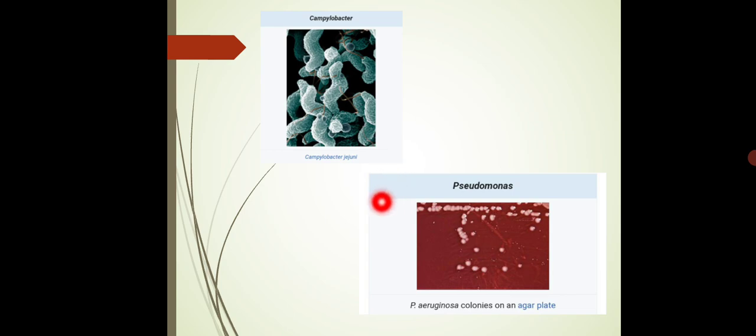In the diagram you can see the microscopic diagram. Campylobacter is shown, which is S and comma shaped, so its shape itself describes it as an indicator organism. This is a very peculiar characteristic. And second, you can see Pseudomonas, whose colony appears moist and fluorescent type, which produces pigments.